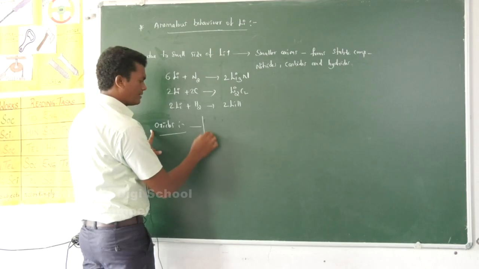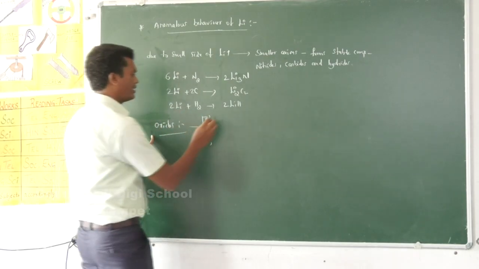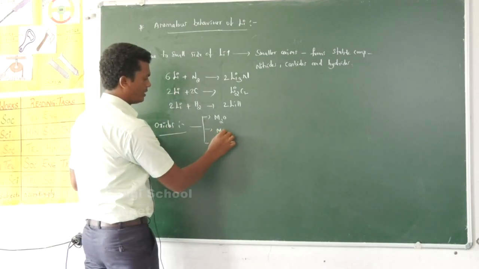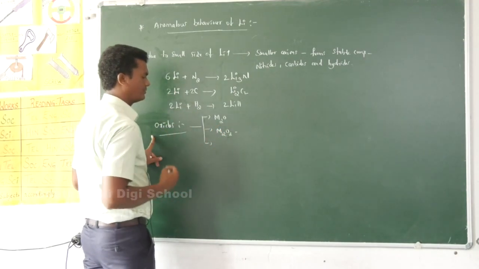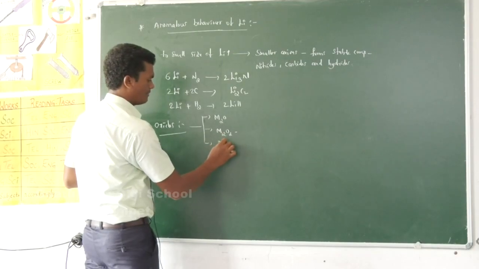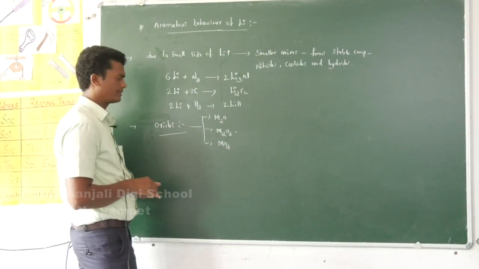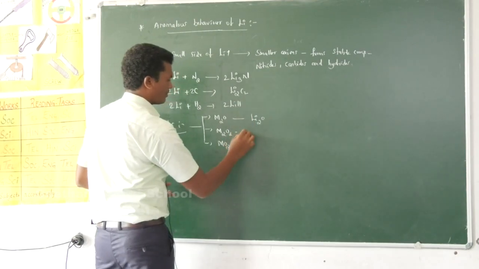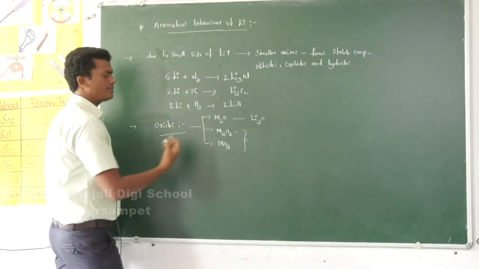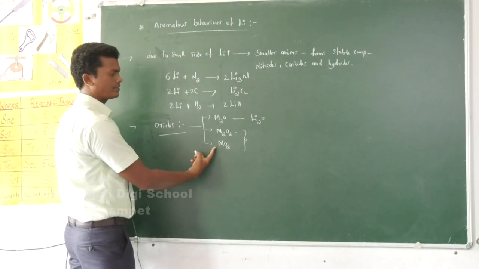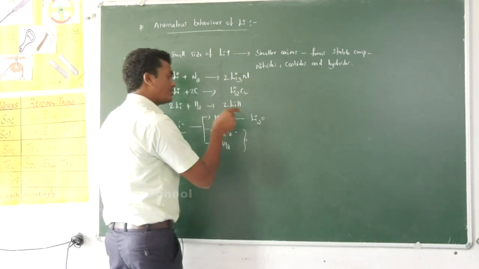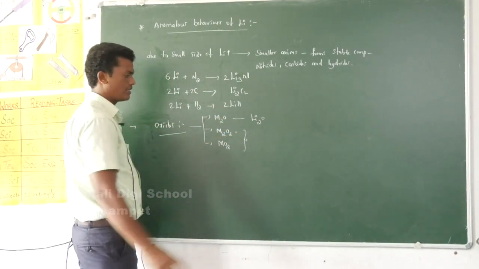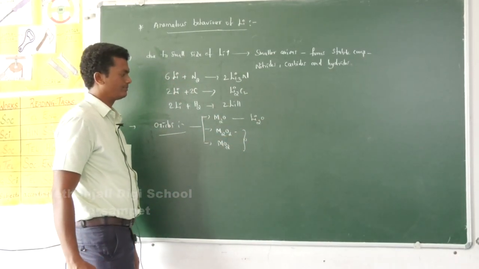Oxides of alkali metals are generally of three types. We have discussed them already. One is M2O type of monoxides, M2O2 type of peroxides, and MO2 type of superoxides. Lithium forms only monoxides. Lithium does not form peroxides and superoxides. Lithium follows only this type of formula, whereas the oxides of other alkali metals are different.